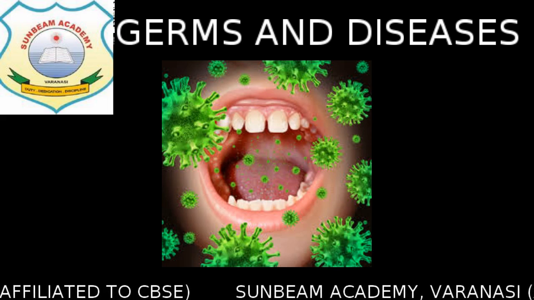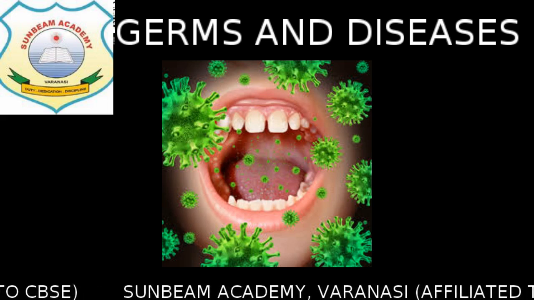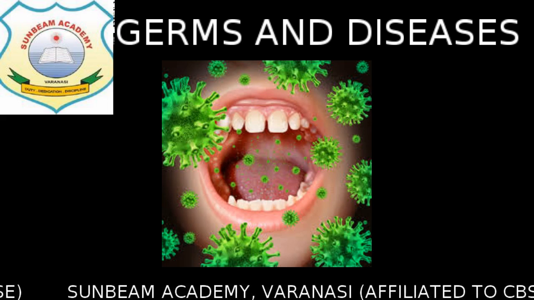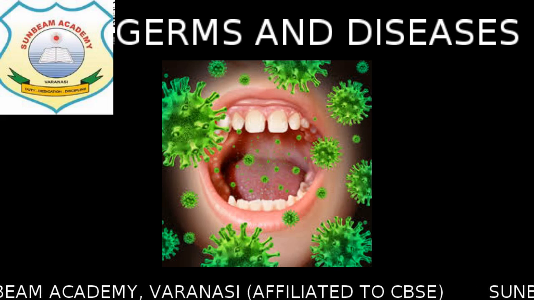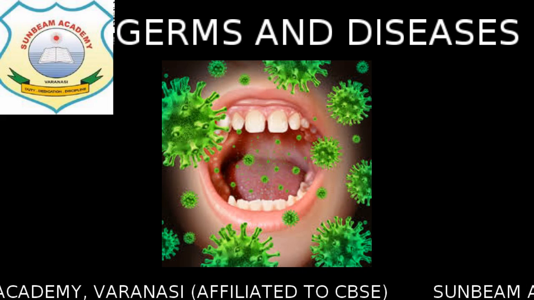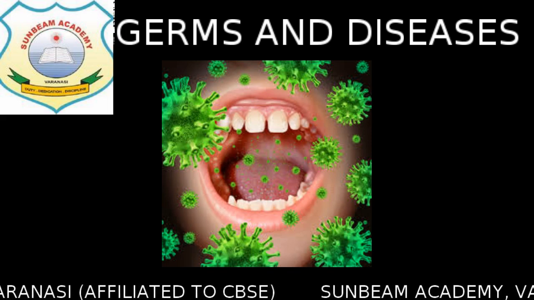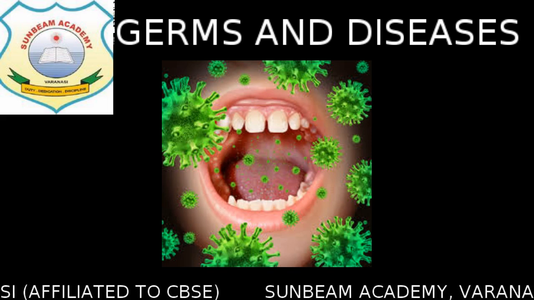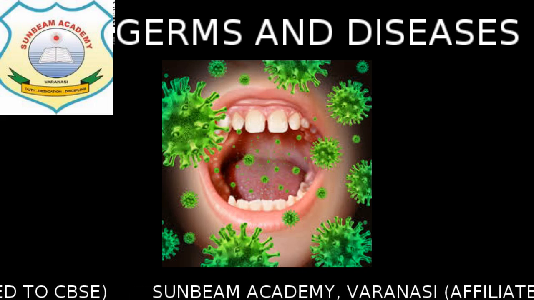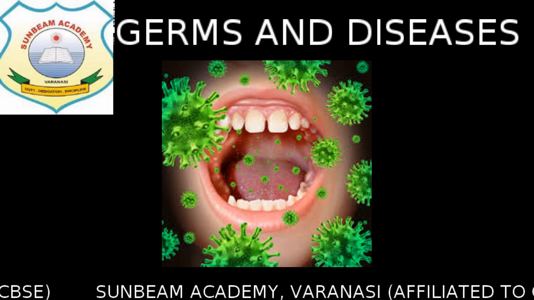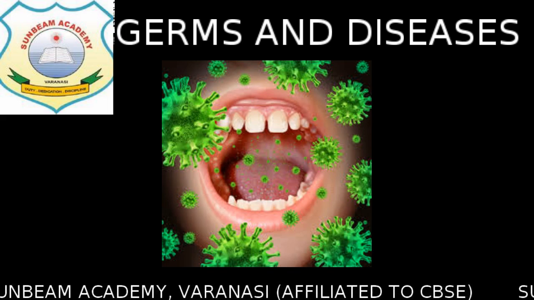All right, next you all have studied about the useful microbes. The very first one was fixing nitrogen. Okay, fixing nitrogen, that is, bacteria present inside the root nodules of some leguminous plants like pulses, and they convert the atmospheric nitrogen into soluble forms so that it can be taken up by the plants.